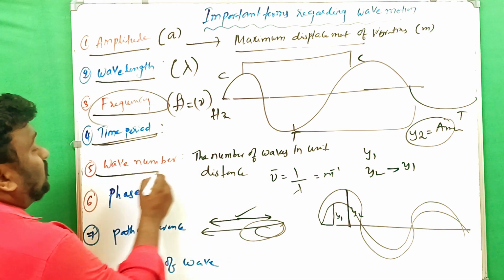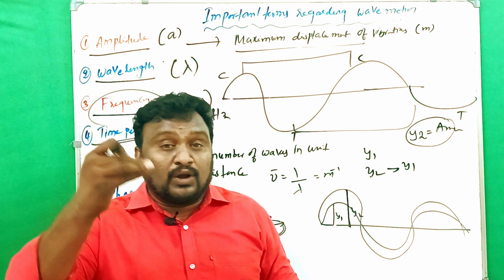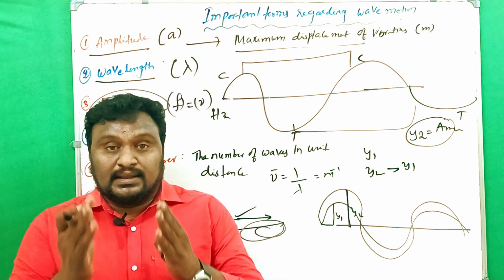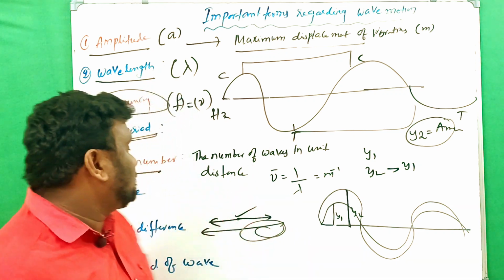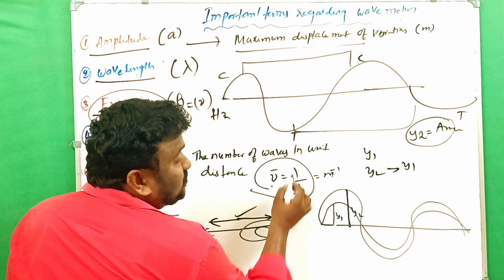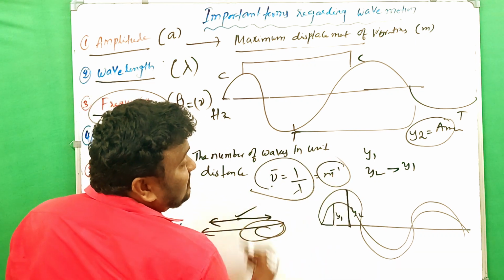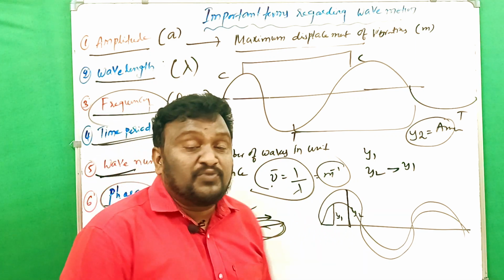And wave number is the number of waves in one unit distance. The number of waves confined in a particular distance is taken as wave number, given by the formula nu bar equals 1 by lambda, and its unit is meter inverse. And the next one is phase. What is phase?